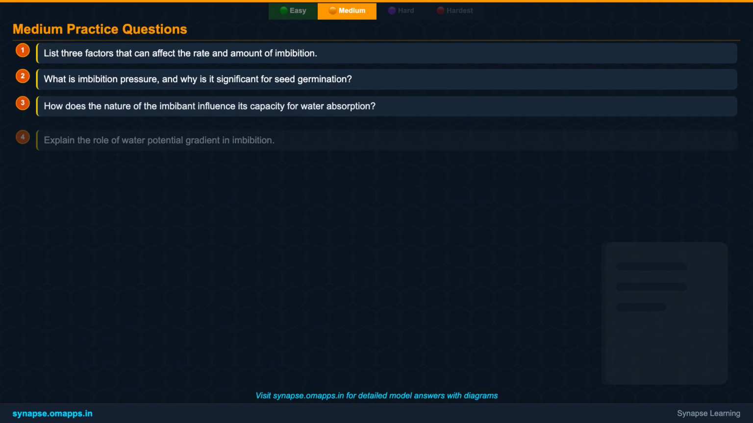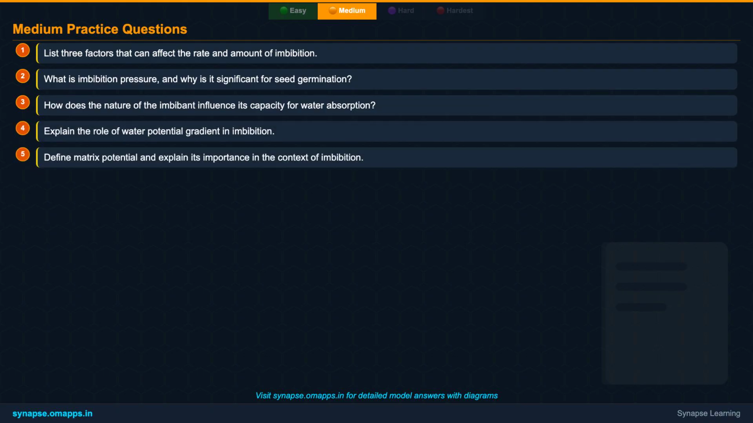Time for some medium-level questions to solidify your understanding. Question 1. List 3 factors that can affect the rate and amount of imbibition. Question 2. What is imbibition pressure, and why is it significant for seed germination? Question 3. How does the nature of the imbibant influence its capacity for water absorption? Question 4. Explain the role of water potential gradient in imbibition. And question 5. Define matrix potential and explain its importance in the context of imbibition. Take your time to think through these concepts.